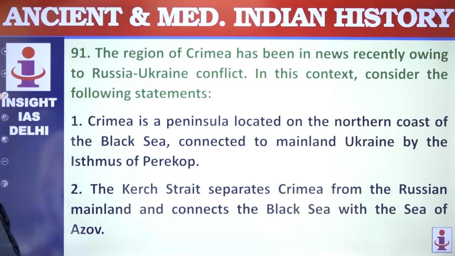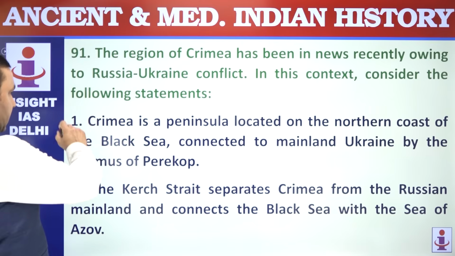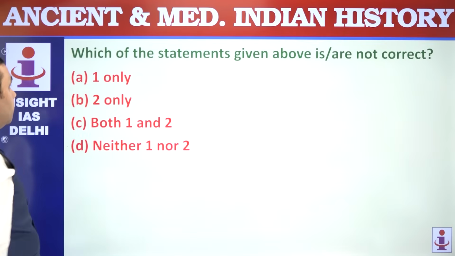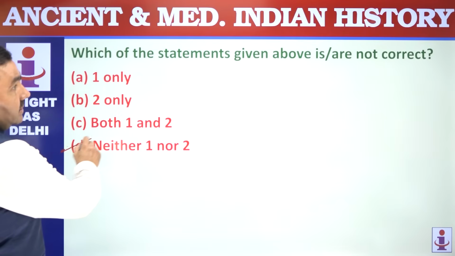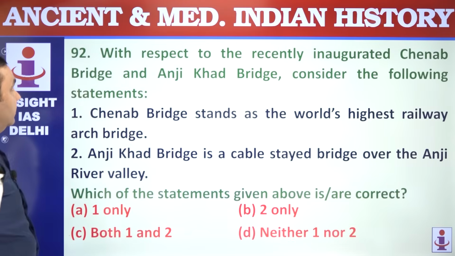91. The reason Crimea has been in the news: Crimea, Russia-Ukraine war. Correct. Kerch connects Crimea with Russia, that's correct. Both are correct. Not correct: neither 1 nor 2, so both are correct here. You have to see carefully.